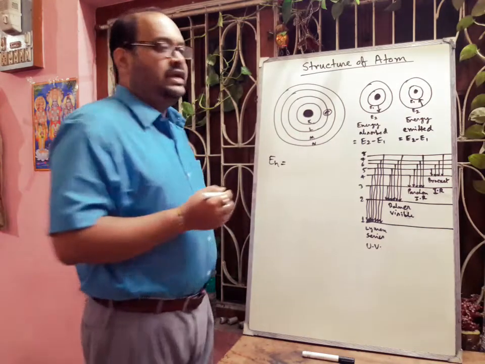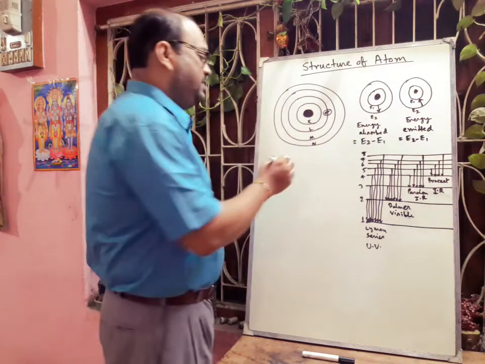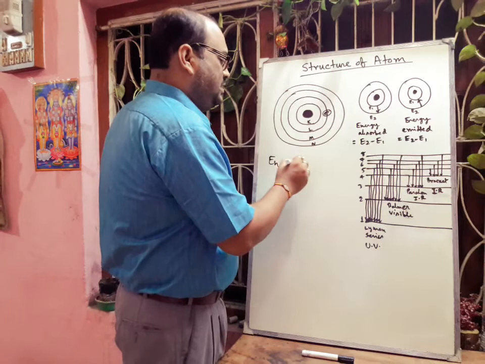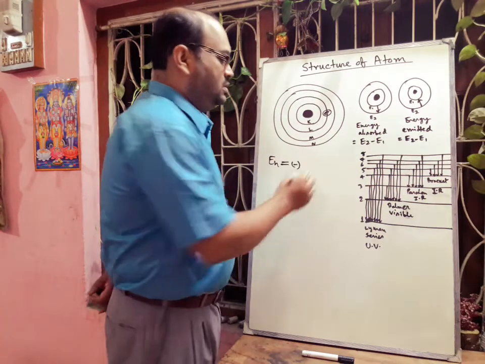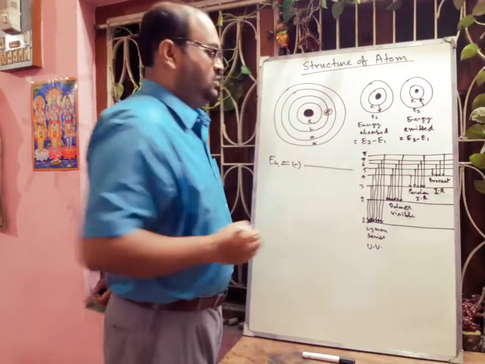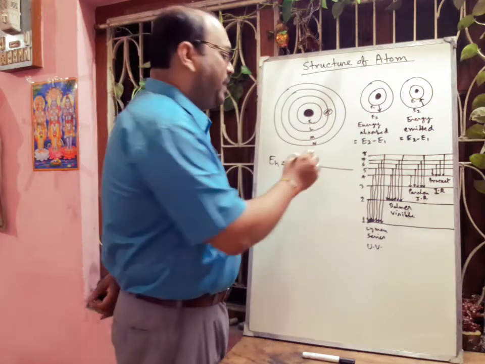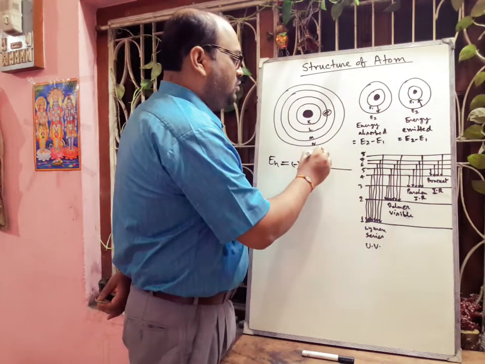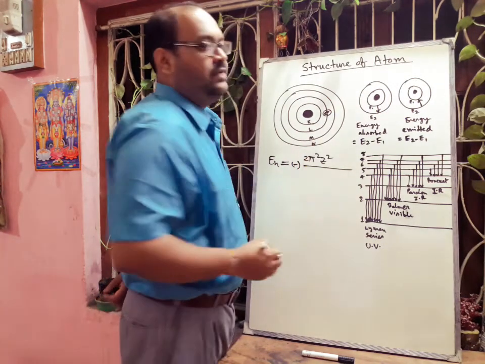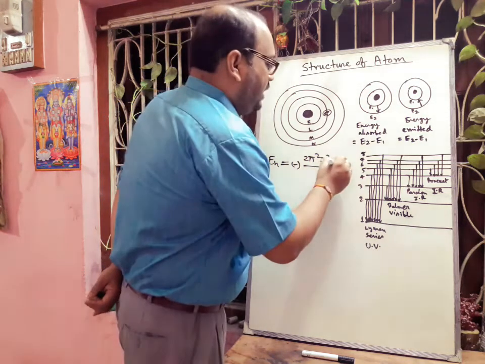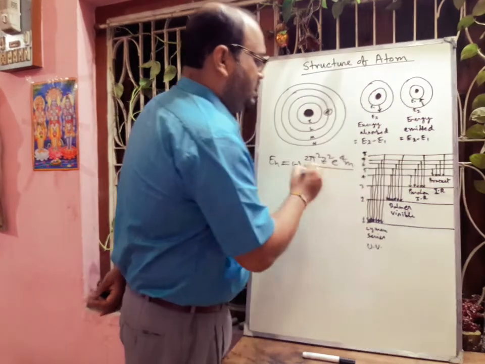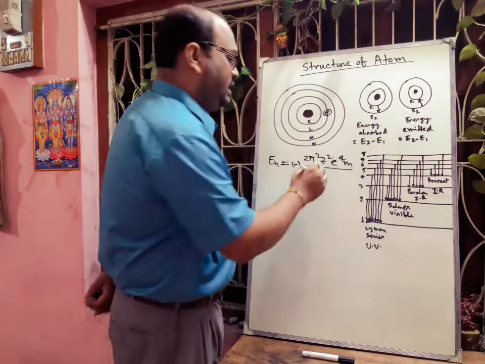Here the derivation is not in your syllabus, so I am writing the mathematical expression. En is equal to minus 2 pi square Z square e to the power 4 m divided by n square h square.